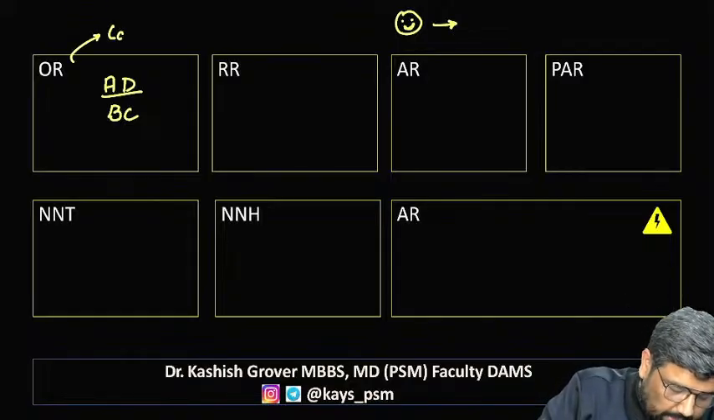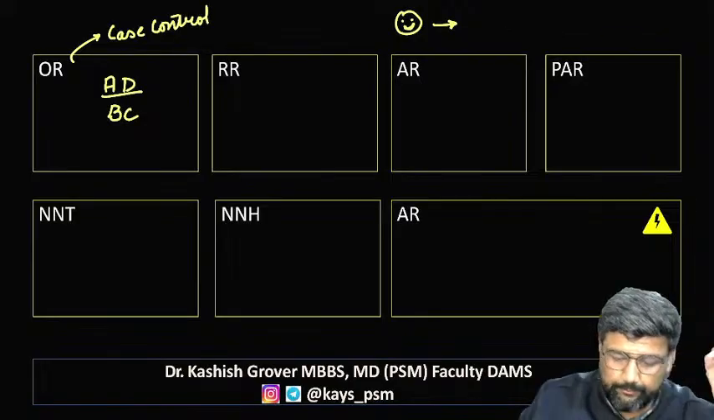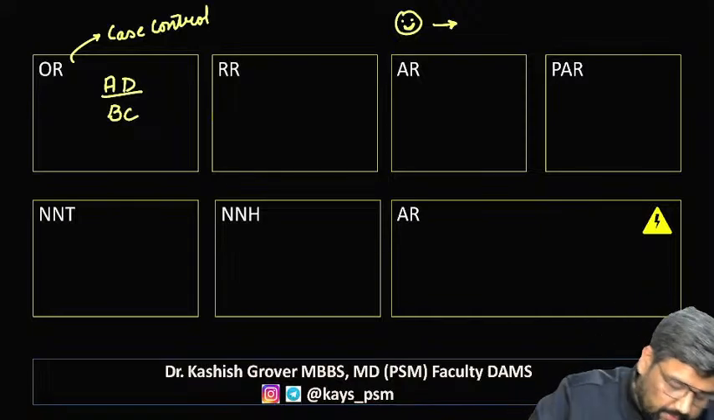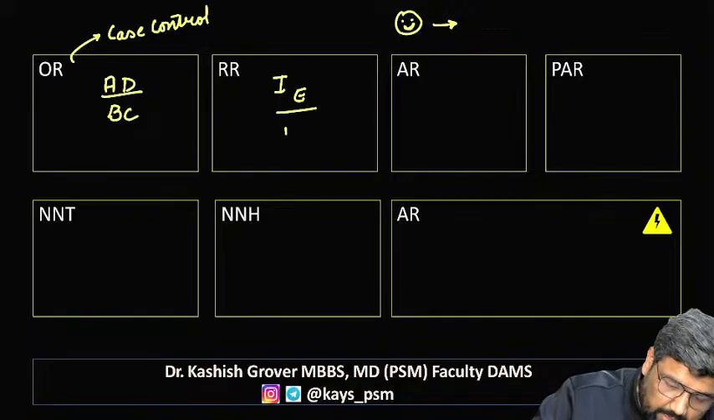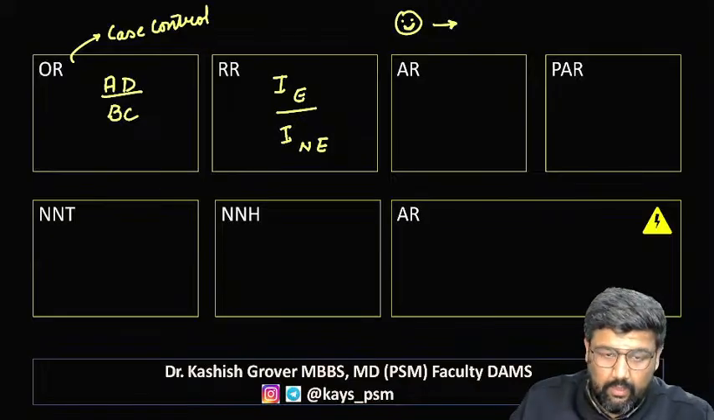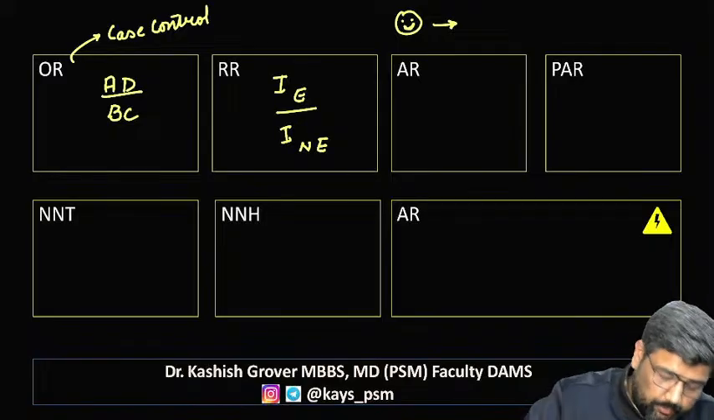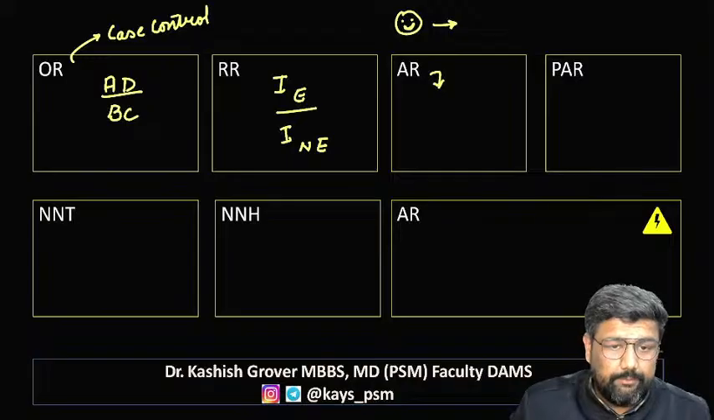We get odds ratio from case control. Now, what about relative risk? Relative risk is incidence among exposed divided by incidence among non-exposed. Now, attributable risk. Now coming to the controversy.